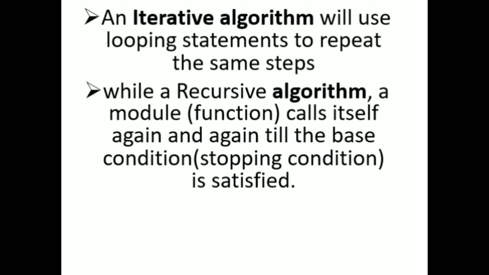Remember that in iteration we use looping statements. It repeatedly does the same function until the condition fails. But the recursive algorithm calls itself again and again until it is satisfied.